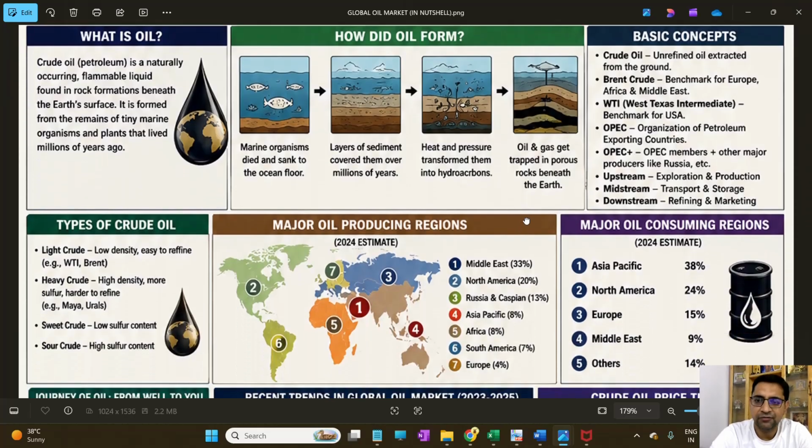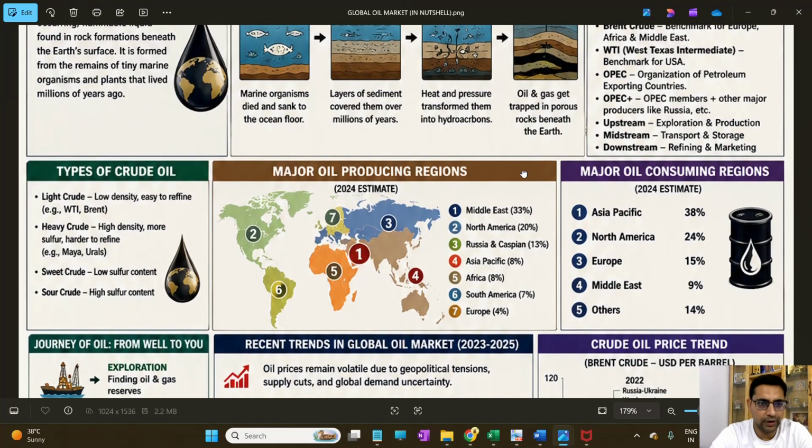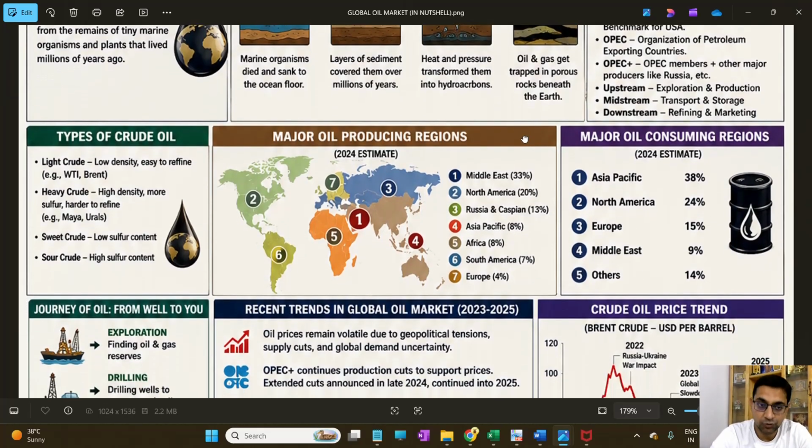There are various types of crude oil. One is light crude oil, which has a low density and is easy to refine, such as WTI and Brent crude, which we normally use for finding out the oil price throughout the world. Then we have heavy crude, which is of high density, has more sulfur and is harder to refine, found in Maya and Urals. Then we have sweet crude, with low sulfur content, and sour crude, with high sulfur content.